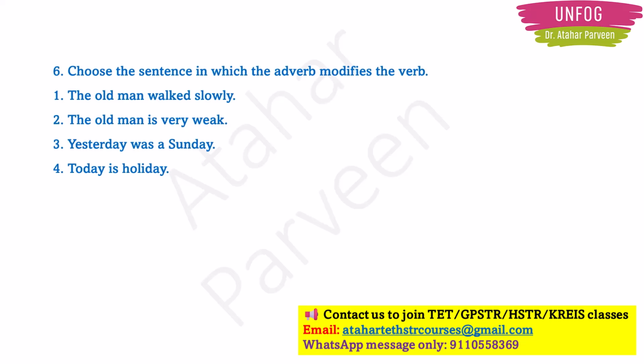First of all, for this you have to find out the verb, right? Where is the verb in all the four options? Verb is only in option 1, right? The old man walked slowly. Walking is an action word, so it is a verb. Now this walking has been modified by telling that the walking is slow. So that is the adverb. The adverb is slowly. The adverb is modifying that walked, by telling that the old man walked slowly. So option 1 will be the correct answer.